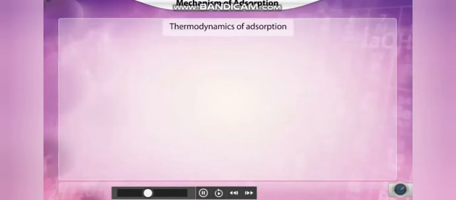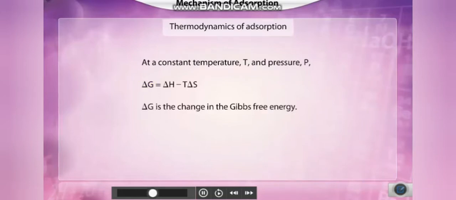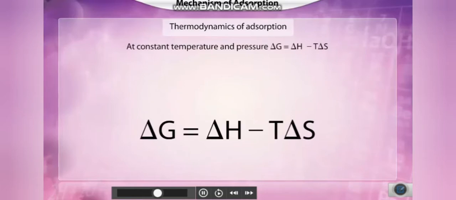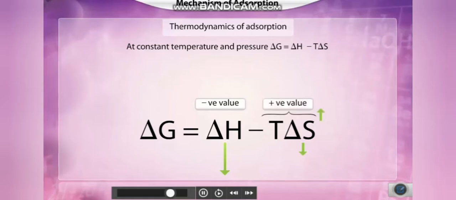Let us understand the thermodynamics of adsorption. At constant temperature and pressure, the change in Gibbs energy is given by the change in enthalpy minus T times the change in entropy. Since adsorption is an exothermic process, the change in enthalpy is negative. During adsorption, the entropy or disorder of the adsorbate decreases and hence the change in entropy is also negative. However, the value of the term T delta S is positive.